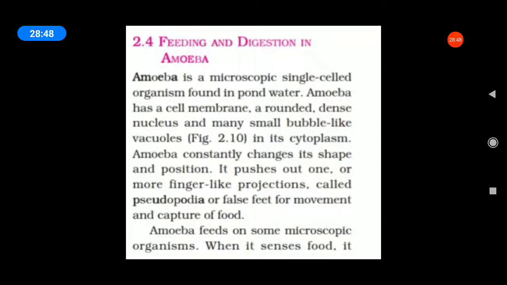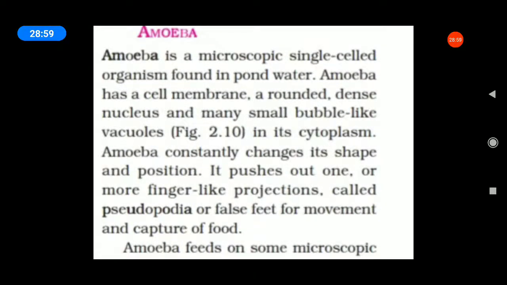Next, feeding and digestion in amoeba. Already we learned amoebas are microscopic single-celled organisms found in pond water. Amoeba has a cell membrane, a rounded dense nucleus and many small bubble-like vacuoles in its cytoplasm. Amoeba constantly changes its shape and position. The amoeba has finger-like projections called pseudopodia. Underline the word, it is very important, one mark. Pseudopodia or false feet for movement and capture of food.